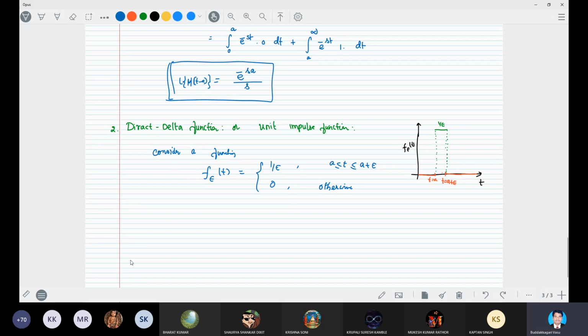The Dirac delta function is defined as, here I'm writing the definition, the limiting case: the limit of f epsilon of t as epsilon tends to 0 is usually denoted by delta(t minus a) and is called the Dirac delta function.